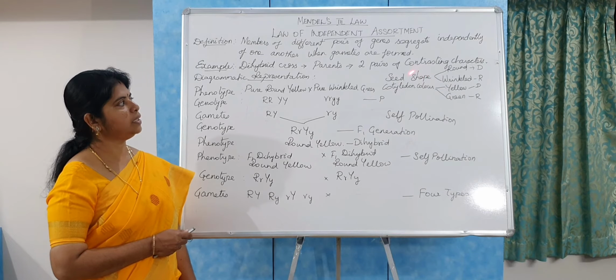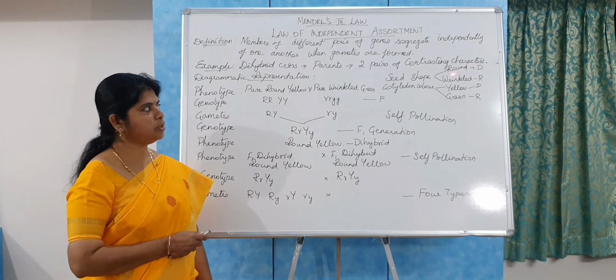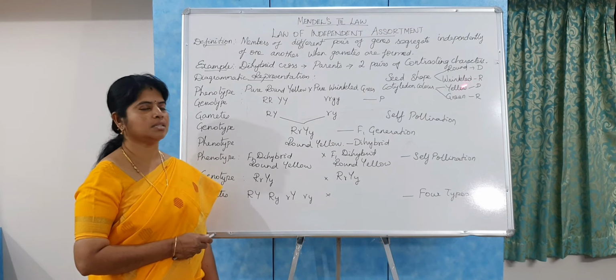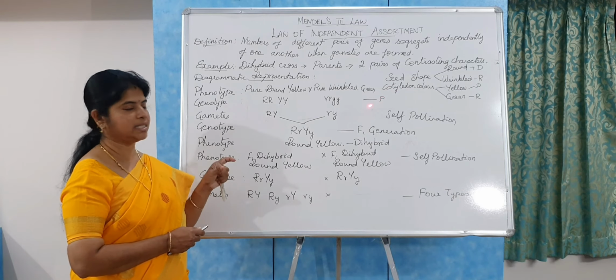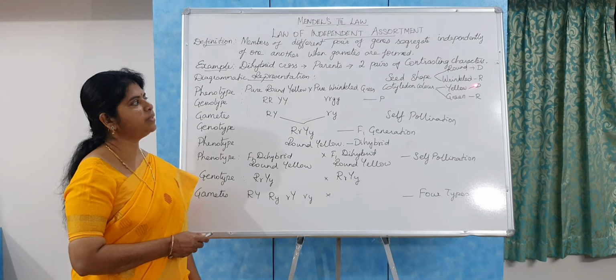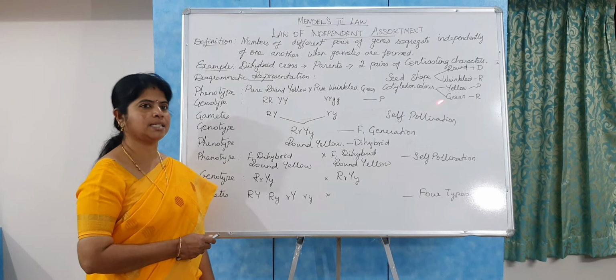The seed shape of this Pisum sativum has two contrasting characters: the round seed is the dominant character, and the wrinkled seed is the recessive character. And the cotyledon which is present inside the seed: the yellow cotyledon is the dominant character, and the green cotyledon is the recessive character.